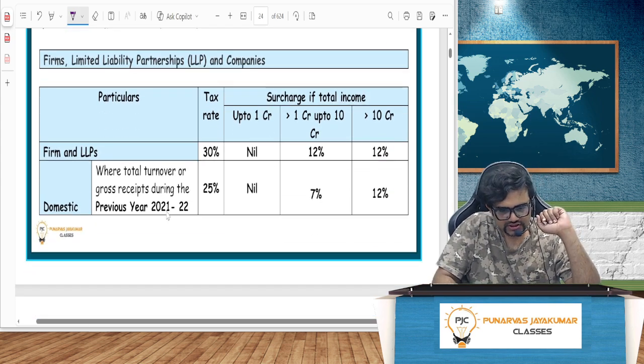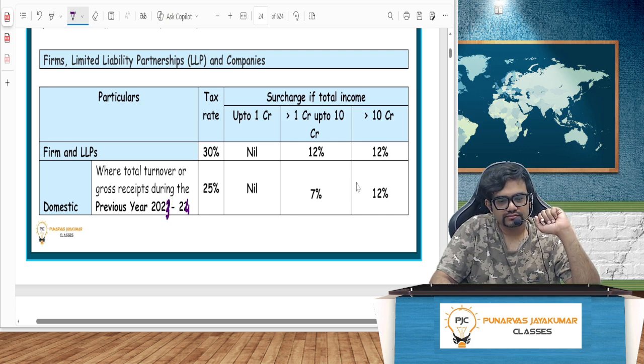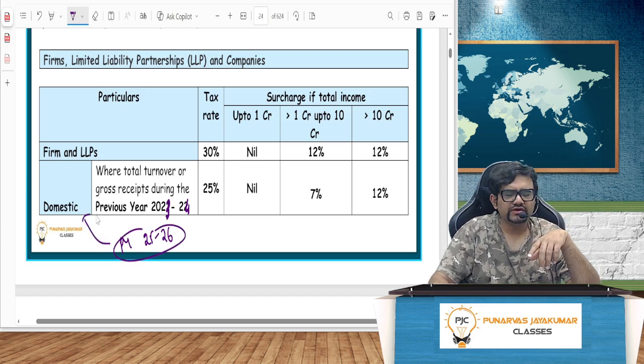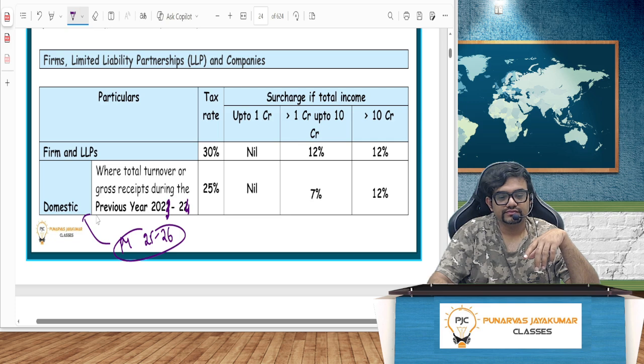Companies, just make one change here, previous year 23-24. So this is for previous year 25-26. Firms and LLPs, tax rate is 30%.